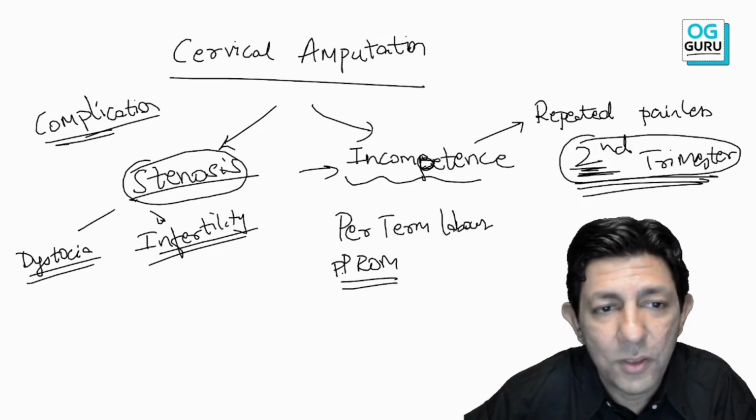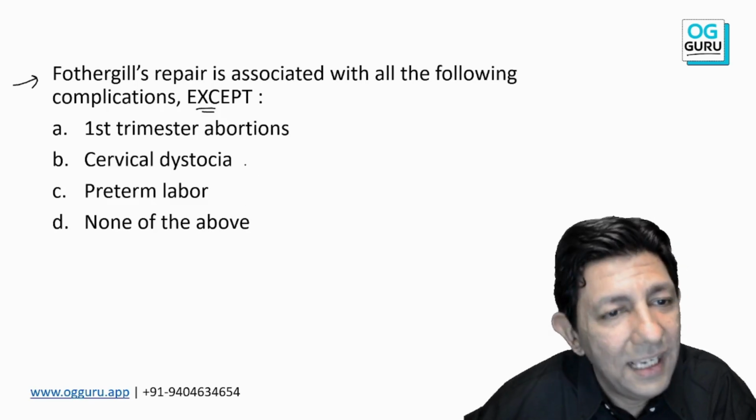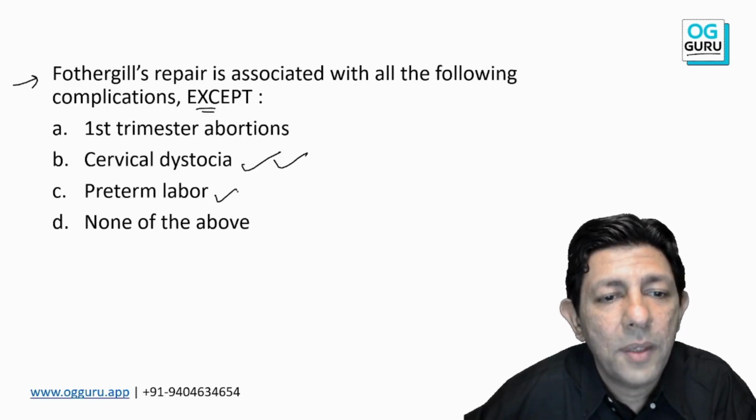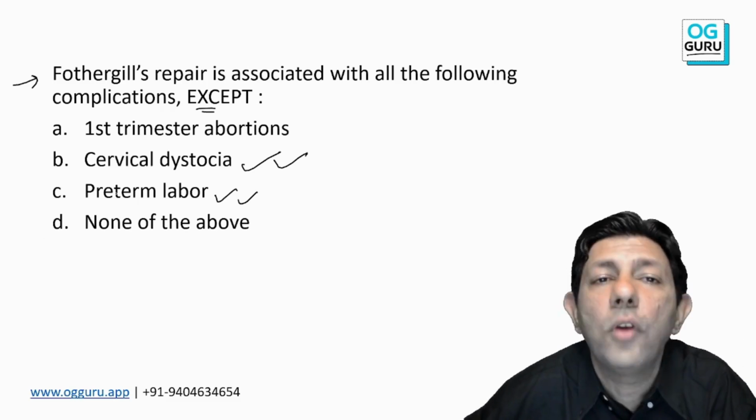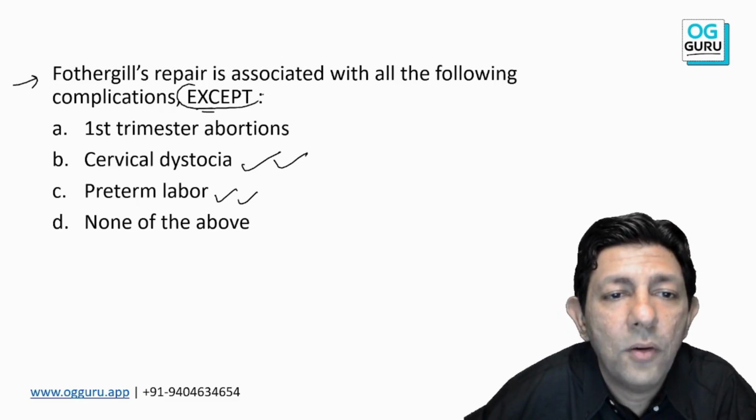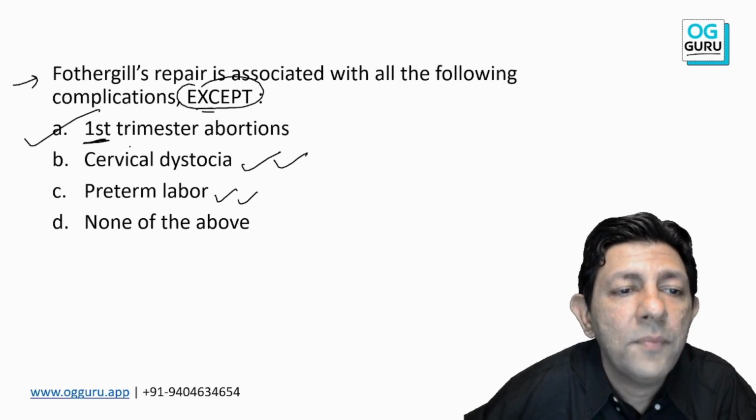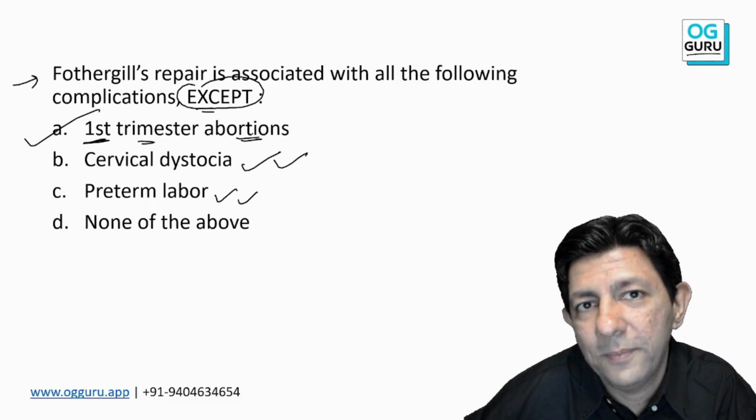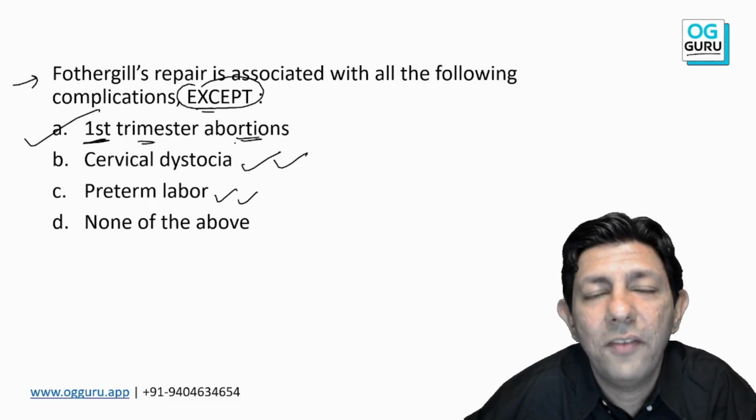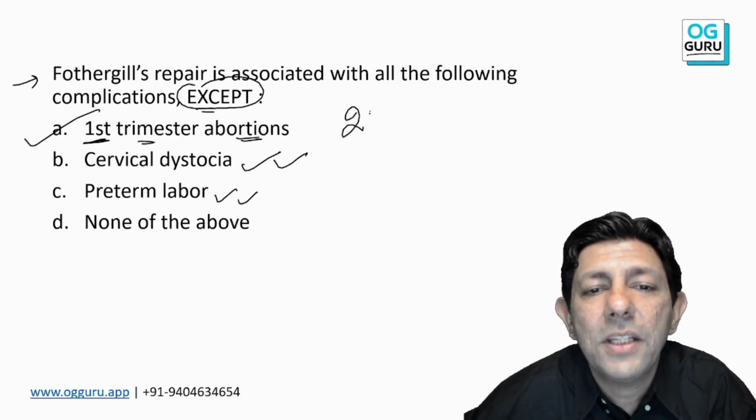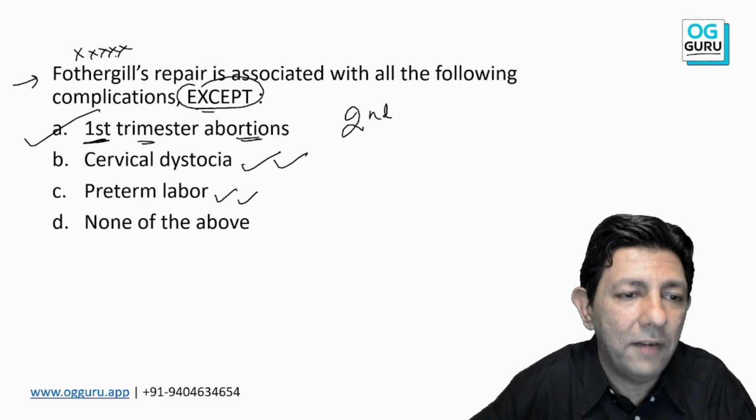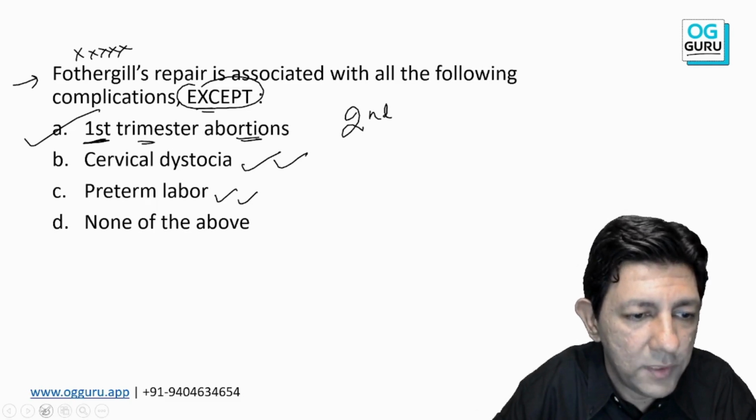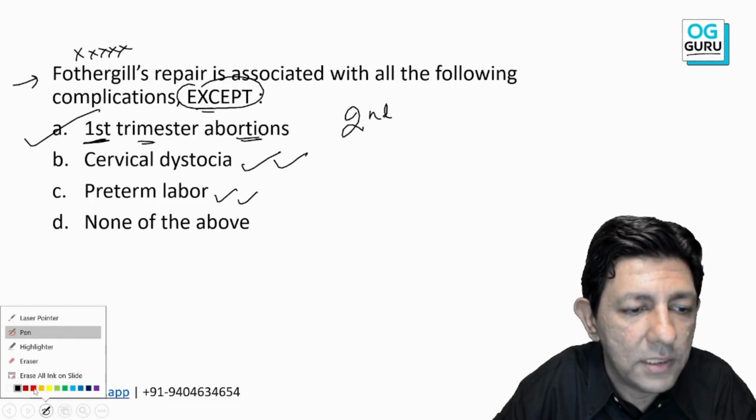And now, my dear students, you can easily answer. Yes, sir, cervical dystocia, preterm labor, and not all of the above, since the student would mark that, nor none of the above. Except option A, first trimester abortion. First trimester abortion is caused by different chromosomal genetic factors, not by Fothergill, and therefore Fothergill operation is hardly ever done nowadays. Is this understood, my dear students? We avoid doing Fothergill for the same reason.